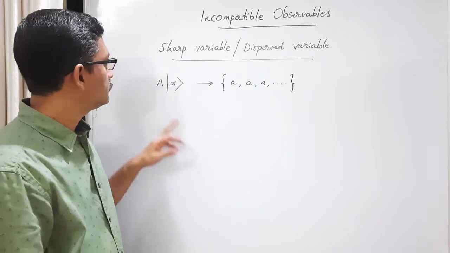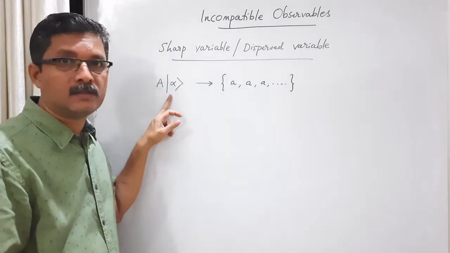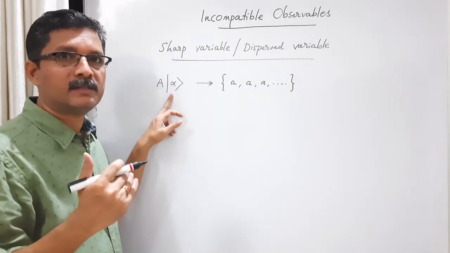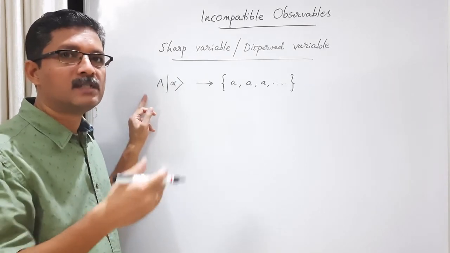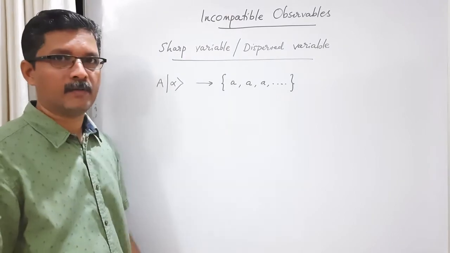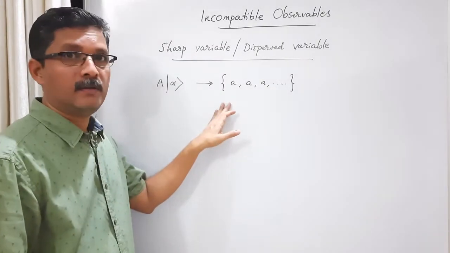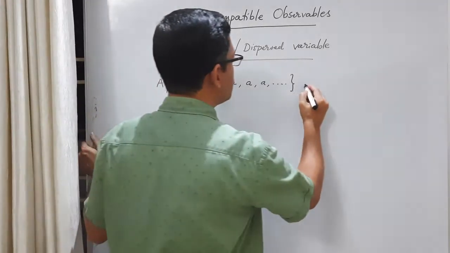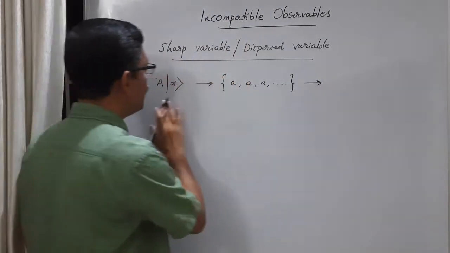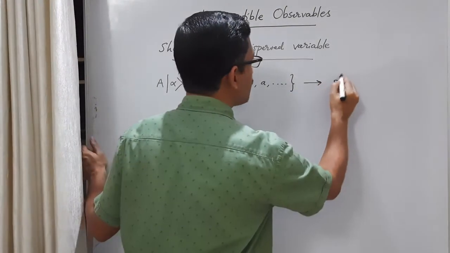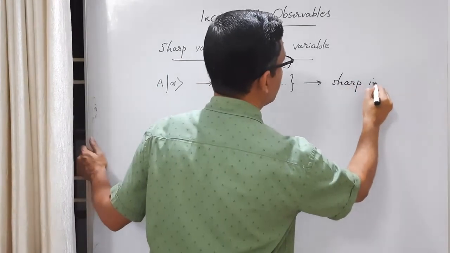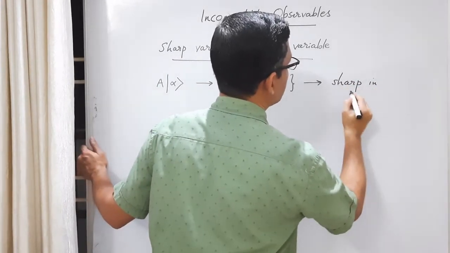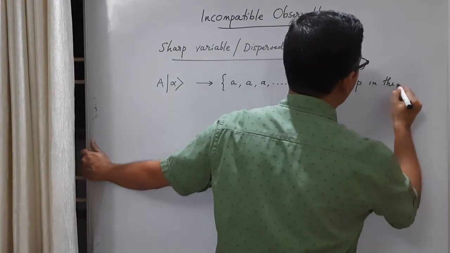We have seen this situation. When a system is in an eigenket of the operator, each individual measurement will give the same eigenvalue. In such a situation, we say that this operator A, or this variable A, is sharp in the state alpha.